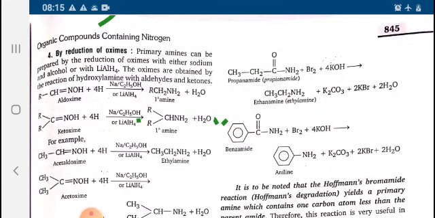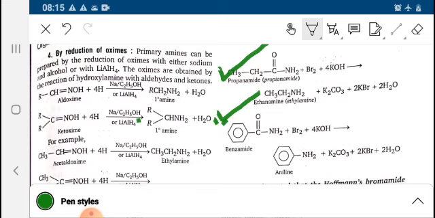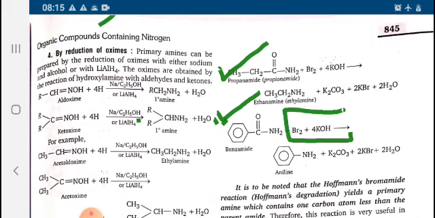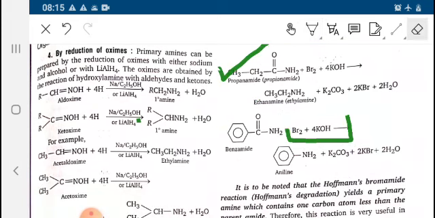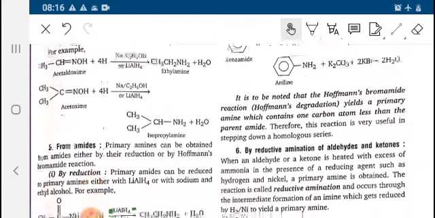Similarly, propanamide and benzamide, these all are converted to 1 degree amine. Benzamide can be converted to aniline with the help of Br2 and KOH. So aniline can be prepared by this method.